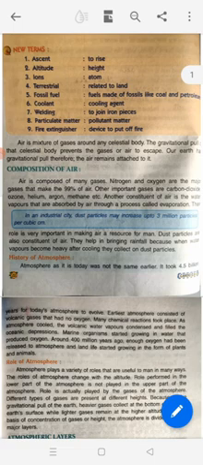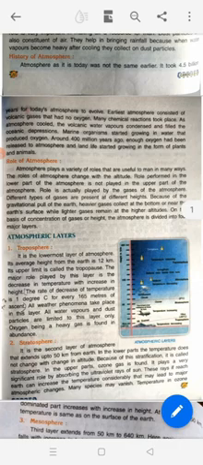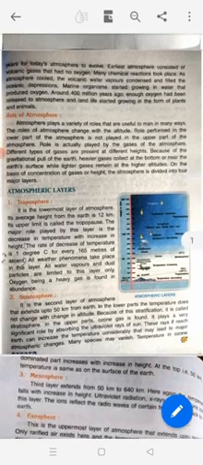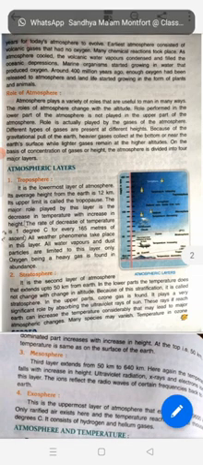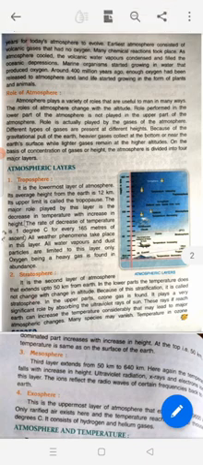History of atmosphere. Atmosphere as it is today was not the same earlier. It took 4.5 billion years for today's atmosphere to evolve. You must have heard, somebody must have told you, that initially the deserts were not there, it was greenery, but then gradually deserts came up. Earliest atmosphere consisted of volcanic gases that had no oxygen. Many chemical reactions took place. As the atmosphere cooled, the volcanic water vapor condensed and filled the oceanic depressions.